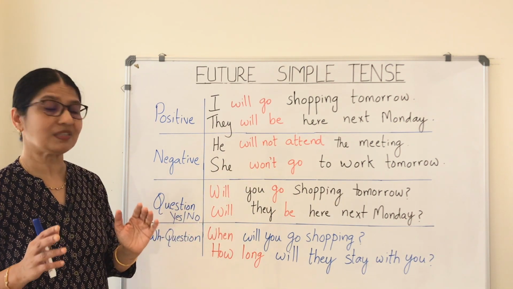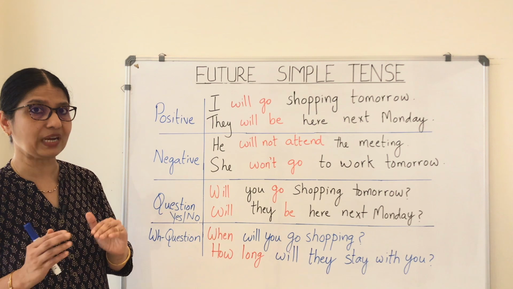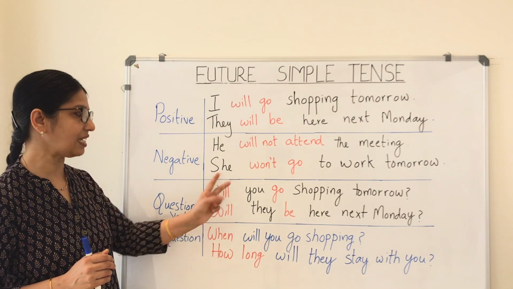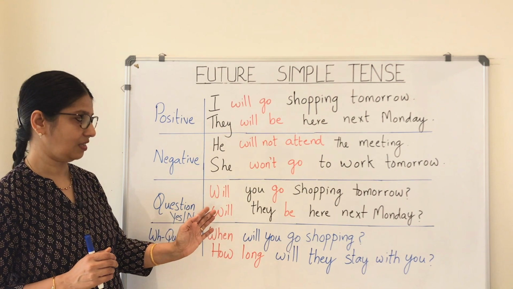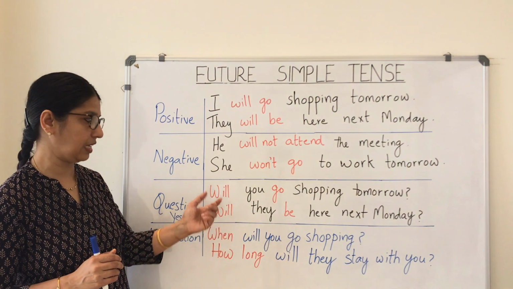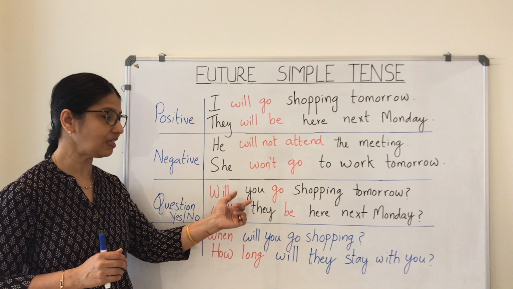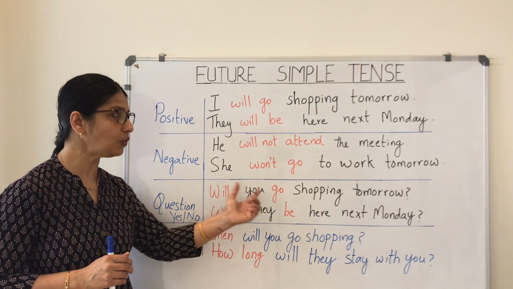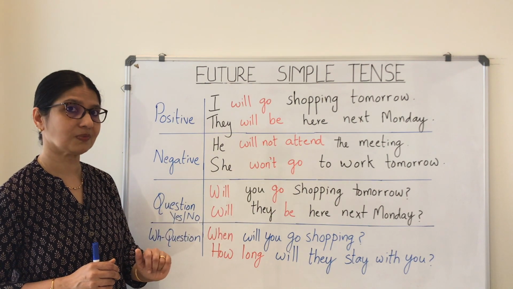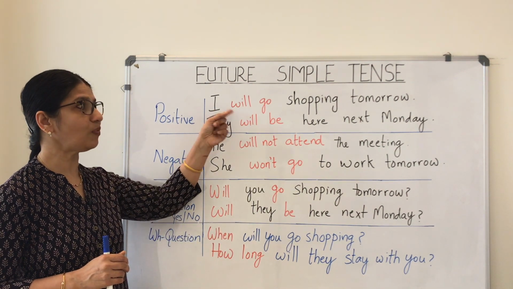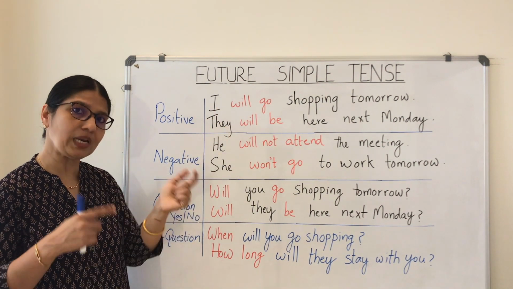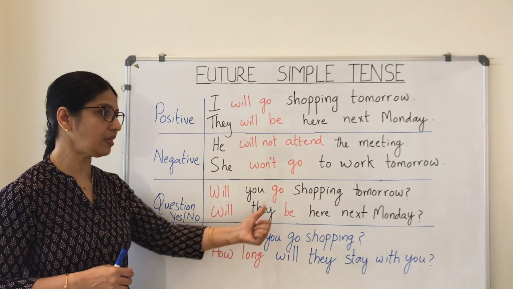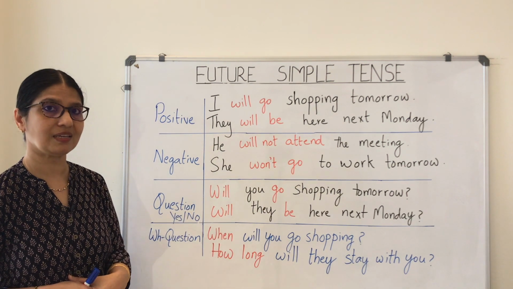And to form the question, which is yes or no kind of question, you have to start with will. So you just exchange the words here. So you start with the modal auxiliary will, then you have the subject followed by the root form of the verb. So you have, will you go shopping tomorrow? Here you had, I will go shopping. So that became, will you go shopping tomorrow? Another question is, will they be here next Monday?